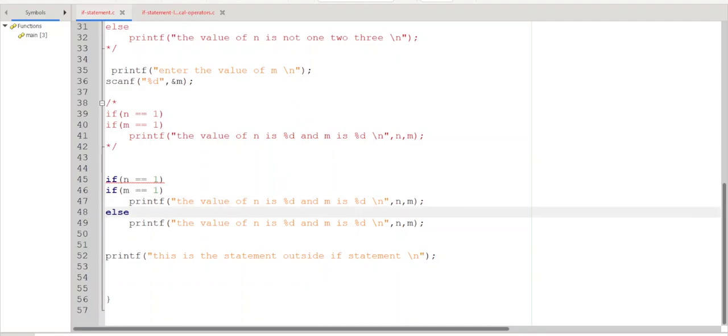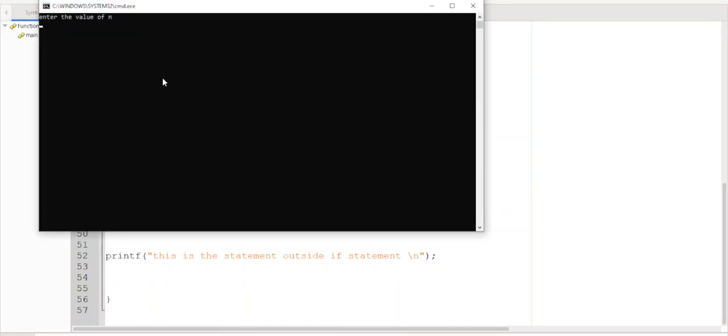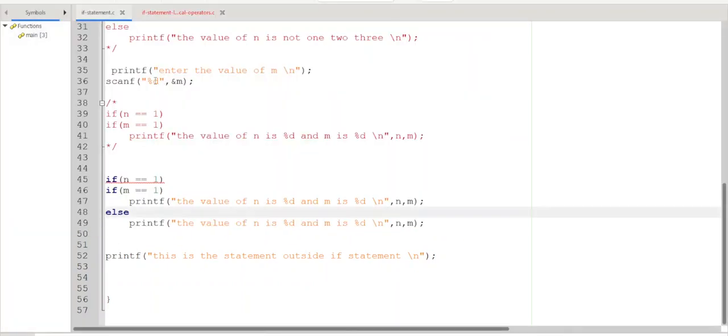What is happening? Let me check again. Build. Did we build? After building, we have to execute. Oh, the problem is there is no problem with the program actually. The issue is we have to compile it. We have to compile it, recompile it, and then we have forgotten to compile it. Okay, that's why